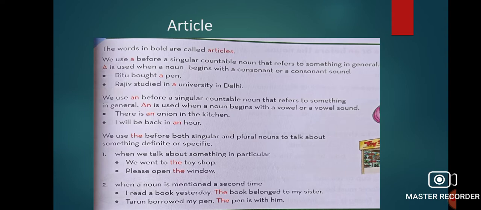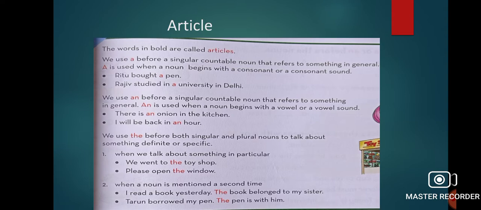And the is for some specific thing or something definite. Now let's study in detail when we have to use a, when we have to use an and when we have to use the. So first we will see about a.